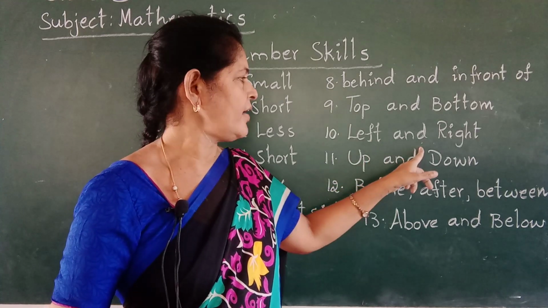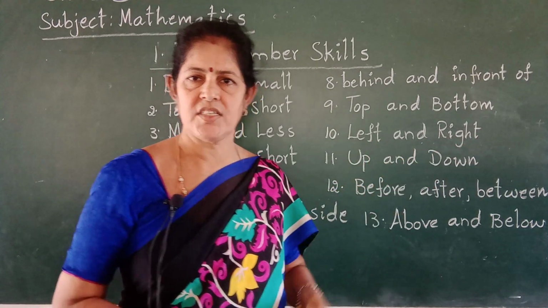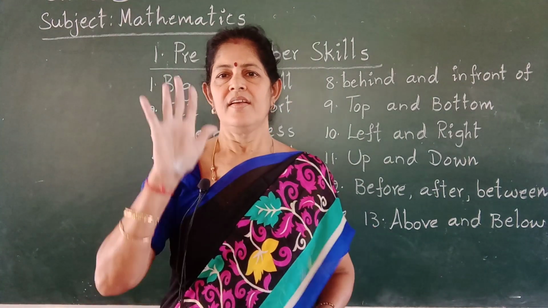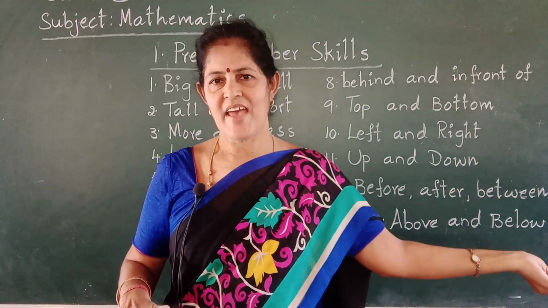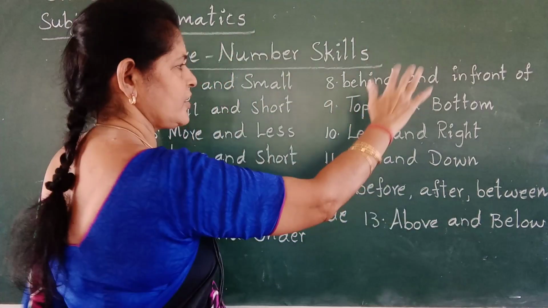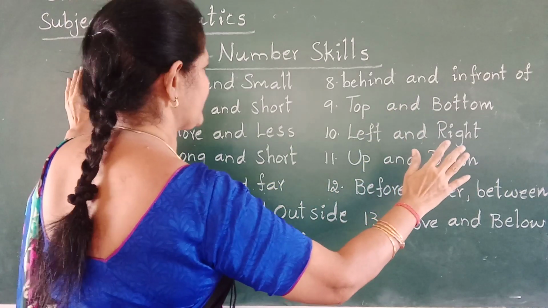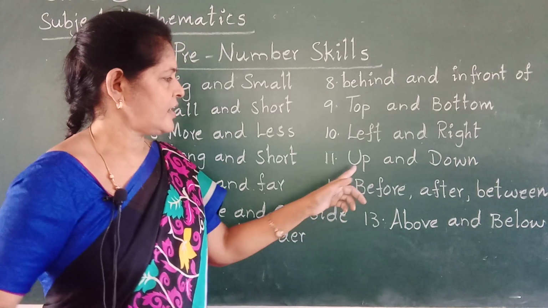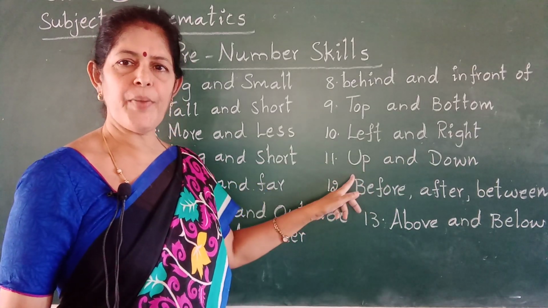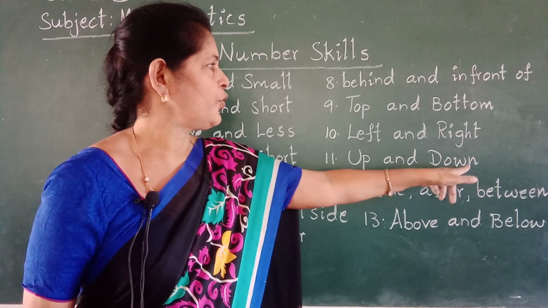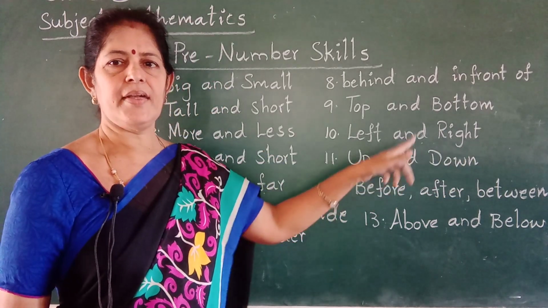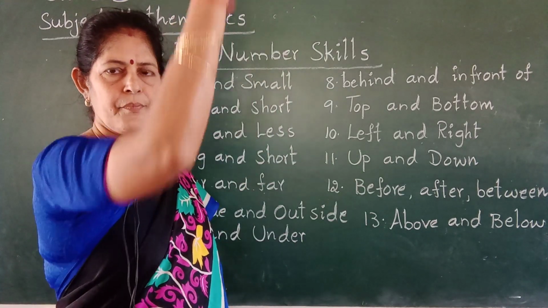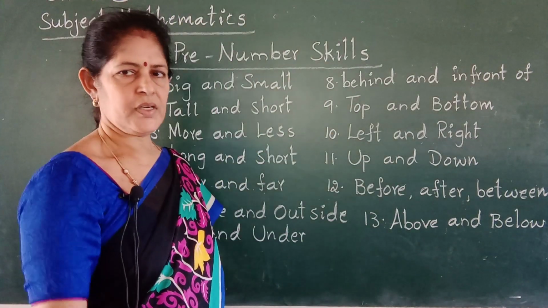Left side, right side. When I turn to the blackboard, left side, right side. Next, up and down. U-P, up, D-O-W-N, down.